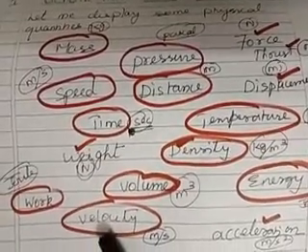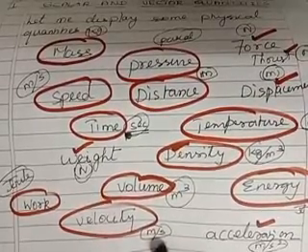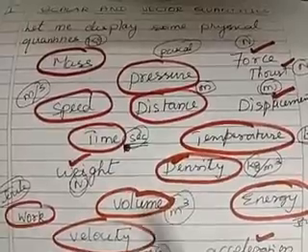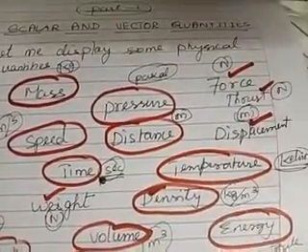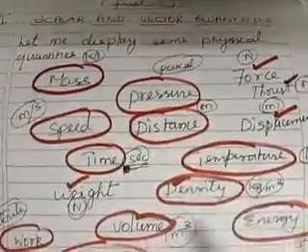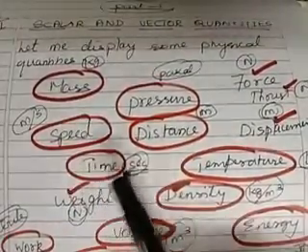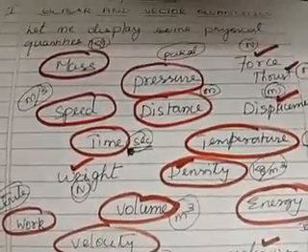Velocity you have not learned, we will have a discussion later; velocity is also measured by meter per second. Then volume, meter cube, you learnt in your lower classes. Density, kilogram per meter cube. Temperature, and then energy. So I have certain quantities which are circled. You are seeing the difference: mass, speed, time, distance, pressure, temperature, density, energy, volume, velocity, and work.